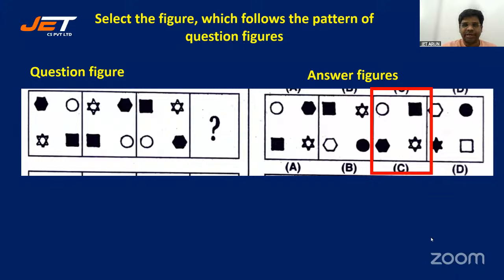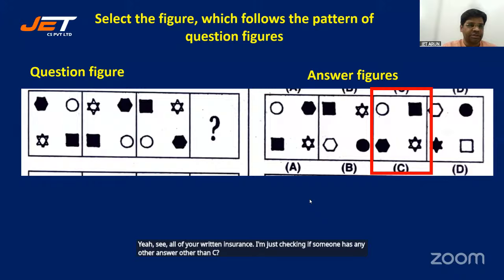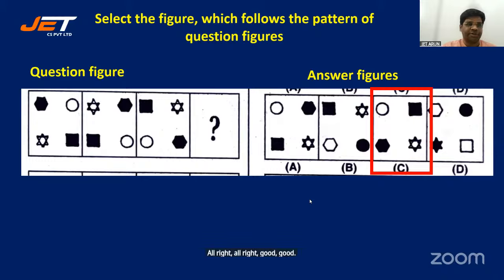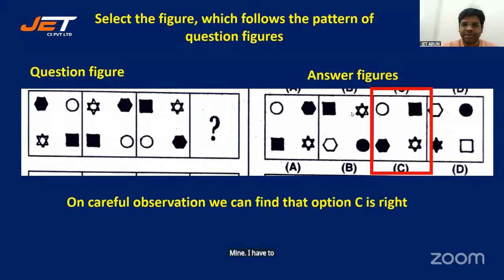Answer is C. And how is it C, students? Let me just see if you have got it. Yeah, all of you are writing C. Faster than me, right? Good. I'm just checking if someone has written any other answer other than C. All right, good. So you're thinking your pattern recognition is faster than mine. Let's see the next one.